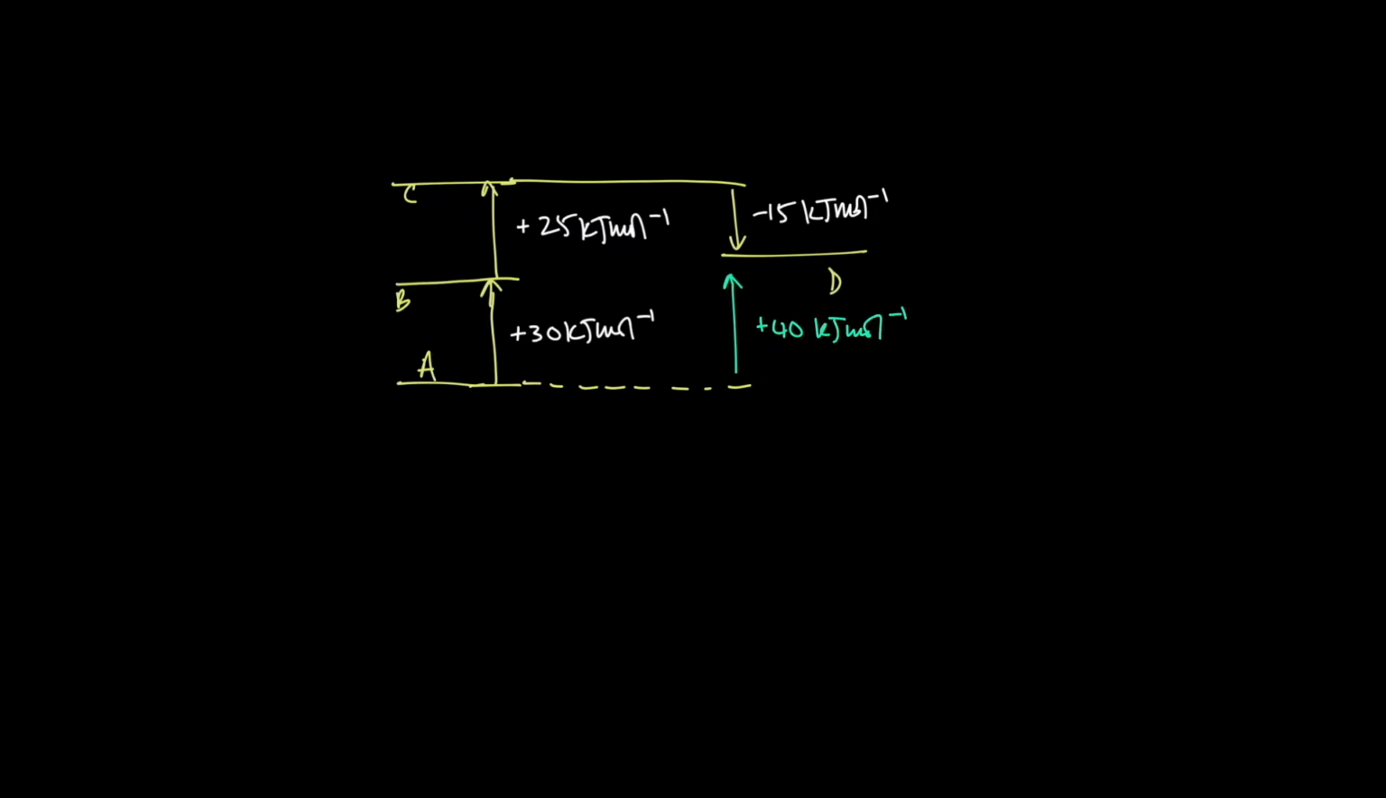So this is the idea. I can go from A to B to C to D, or I can go directly from A to D. The enthalpy change for either of these processes wouldn't matter. Why wouldn't it matter? Because we have the same starting point and the same end point. That's essentially what Hess's law is saying. So what Hess's law says is,